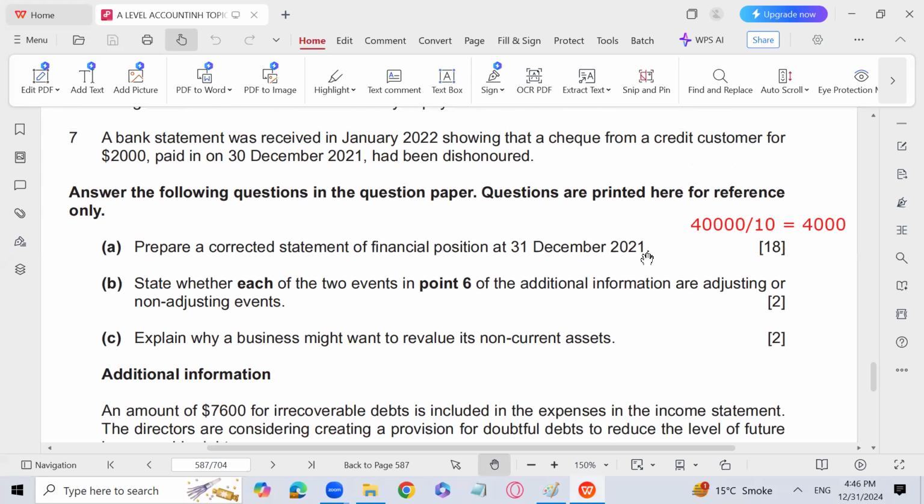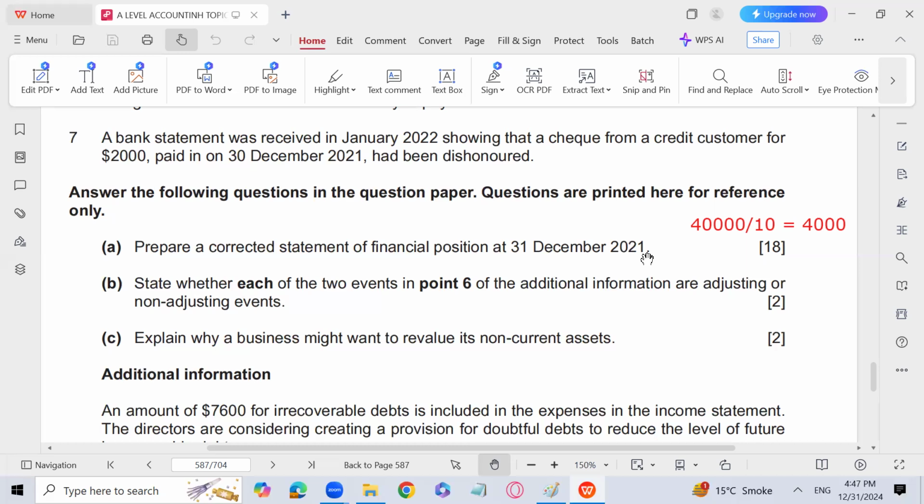Explain why a business might want to revalue its non-current assets: to give them a more realistic value, to show the non-current asset at its more realistic value, and to record the non-current asset at its actual value so that accurate depreciation can be charged. Because you know there is a revaluation upward and also a revaluation downward. If a non-current asset is not valued properly, it means the depreciation is wrongly charged.